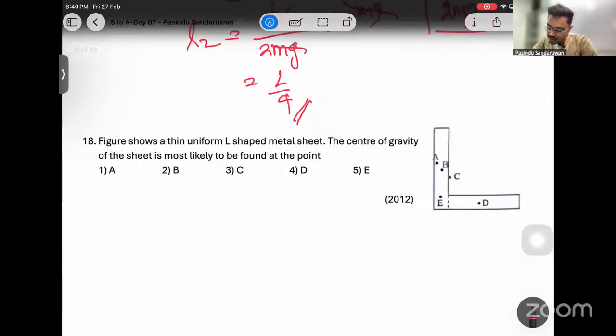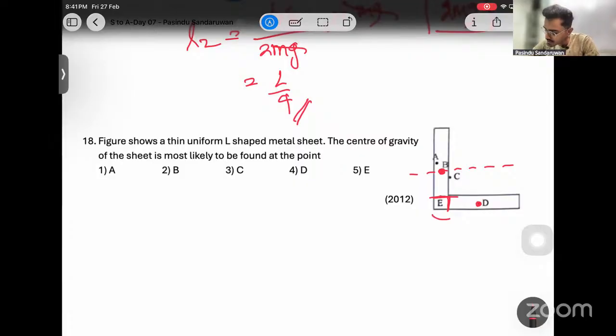Next, 18. The figure shows a thin uniform L-shaped metal sheet. The center of gravity of the sheet is most likely to be found at. Now, if I separate this sheet from here, this line is also given. The center of that line is at B, no? Then the center of gravity of this part is here, right? The center of gravity of this part is here. And with respect to this side, the center of gravity of that part is here at D, no?